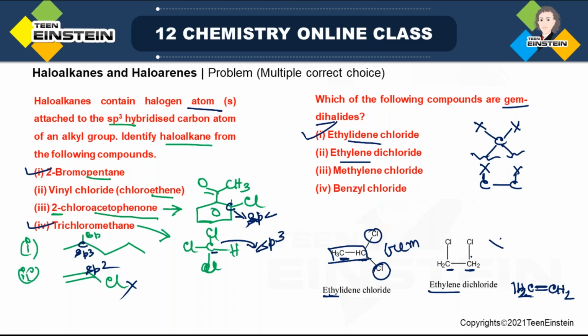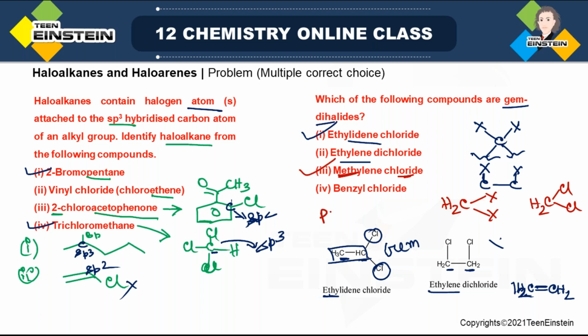Now come to third and fourth. Methylene chloride. What is methylene chloride? Meth, it means single carbon. And suppose someone is asking what is methylene group, what you will say? You will say H2C, that is CH2. But carbon must have 4 bonds, so rest of the bonds there will be halogen. It is chloride here, so it is CH2Cl2. So this is also gem dihalide, right? This is also correct option.